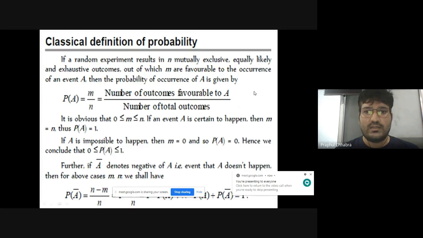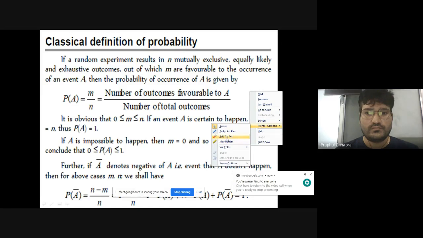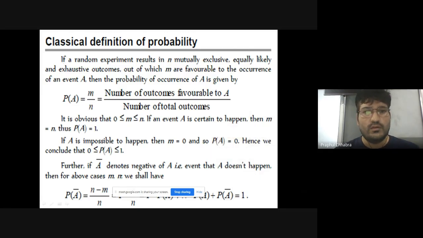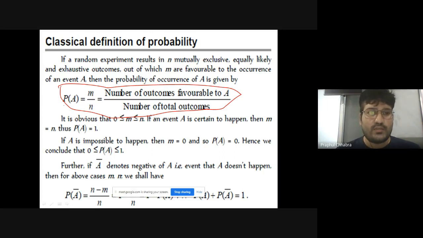Yes, the classical definition of probability. If a random experiment results in n mutually exclusive, equally likely, and exhaustive outcomes, out of which m are favorable to the occurrence of an event A, then the probability of occurrence of A is given by this formula, right? So this is the very important formula.